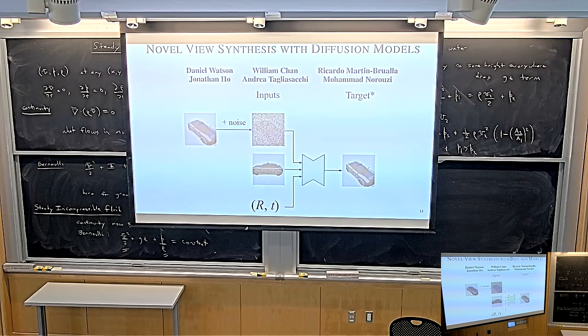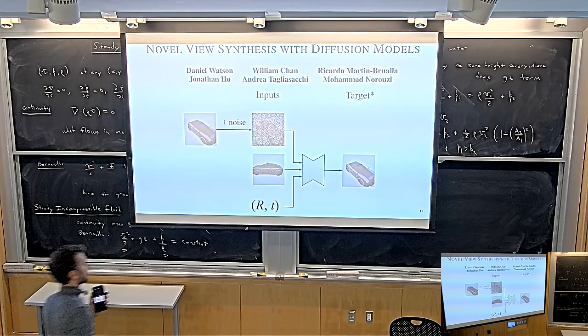So what we want to do is train our model to generate novel views and to resolve the uncertainty in the novel views. In other words, we want to train a conditional generative model. We want to train a model conditional on a single image, to sample from the distribution of images that you could see from this target pose.